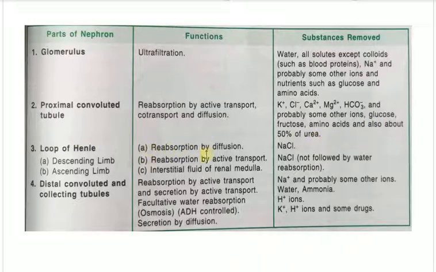The loop of Henle: reabsorption by diffusion, reabsorption by active transport. So I'm not just going to copy-read it. Okay, you just go through it. The main thing is that through this chart you can understand which part works how, what the process of reabsorption is, whether it is diffusion, whether it is active transport, whether it is co-transport. Okay, so these are the parts and these are the things that are being removed.